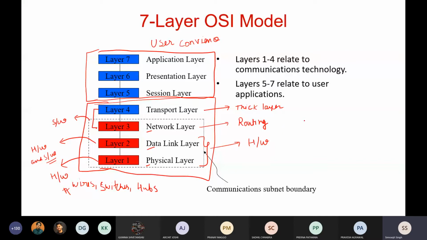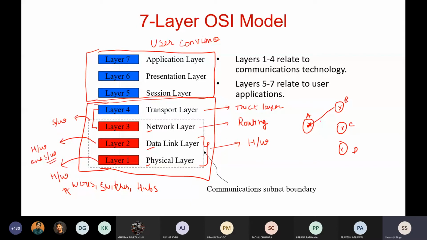Okay, so I'll tell you. Suppose this is your modem, and there are many paths, many networks available, and your modem is standing here. This is A, this is B, this is C, and this is D. Okay, so which path to follow?